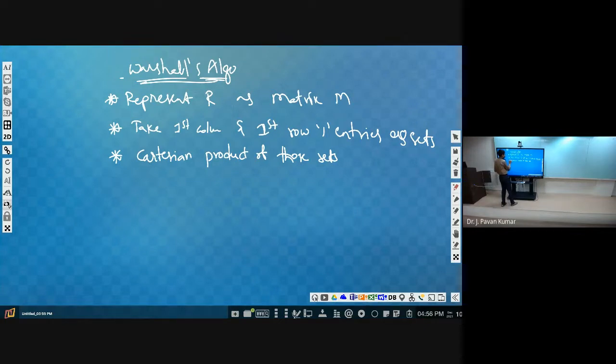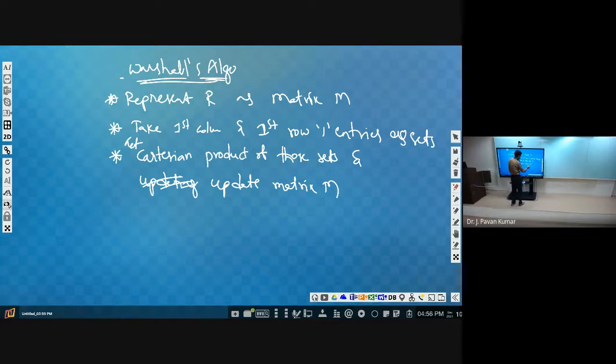Calculate the Cartesian product of those sets, and accordingly we update matrix M. After updating matrix M, we get M1.